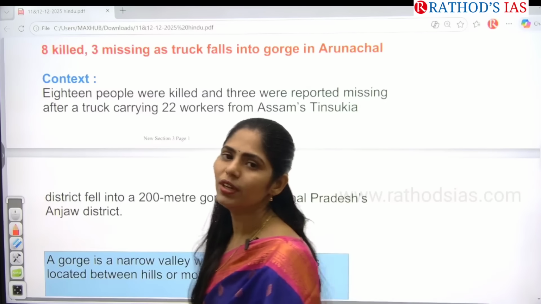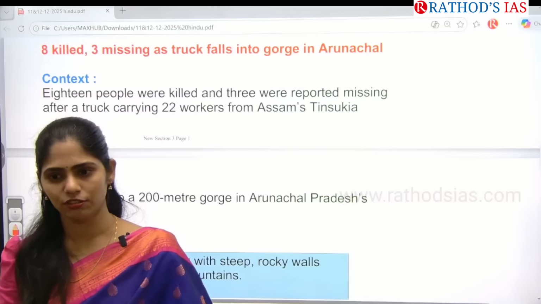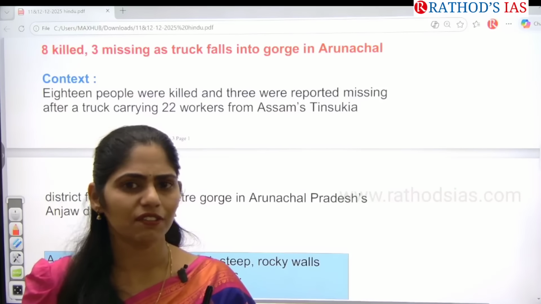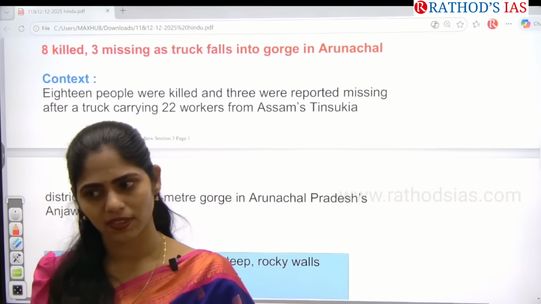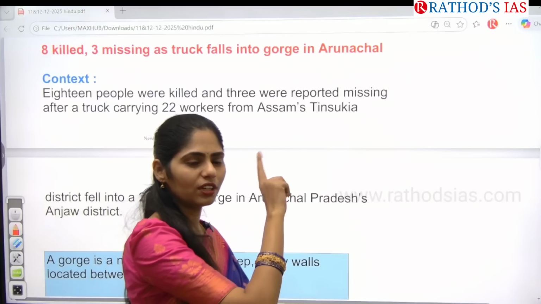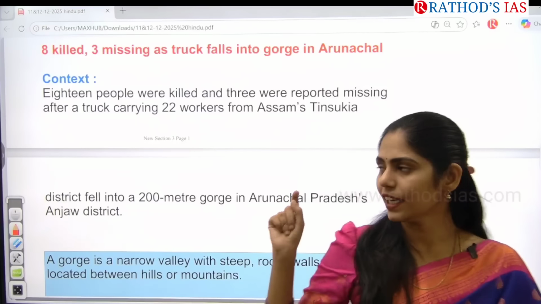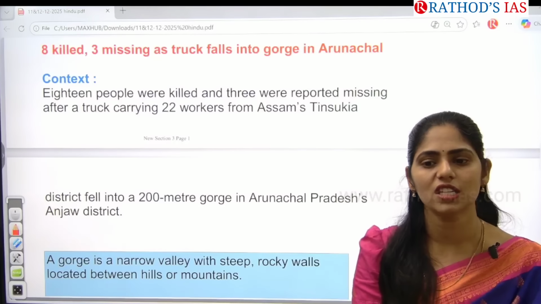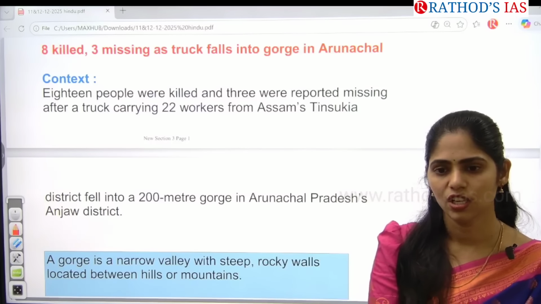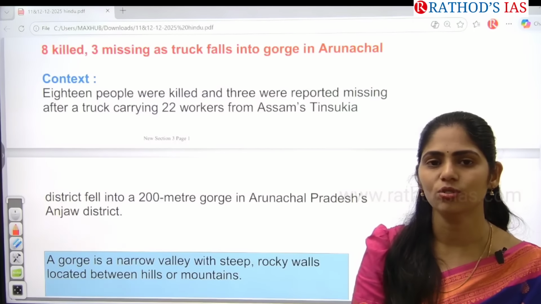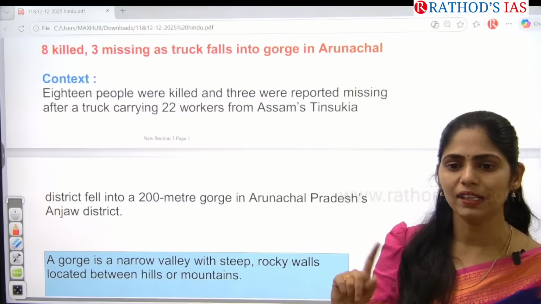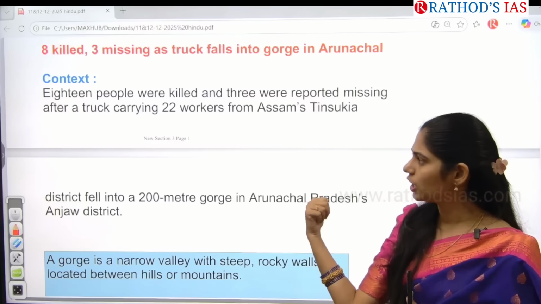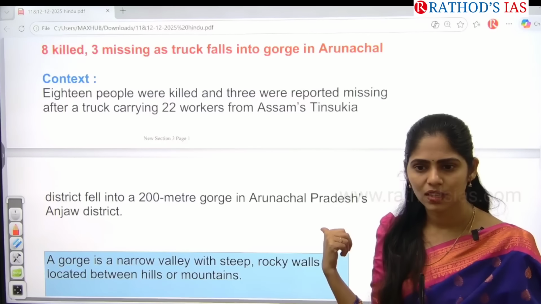Recently, our government came up with the 4 labor codes. Is any labor code talking about safety and security of workers? Yes. Again, you have to reconnect this article with that labor code which is talking about the safety and security of the workers. So in that way, you have to link everything in a multi-dimensional manner. Whenever you are writing about any safety related to workers, can you add this article?